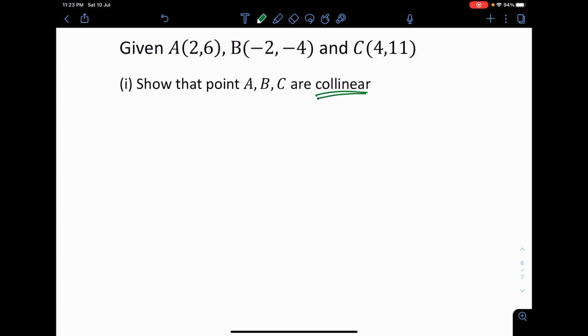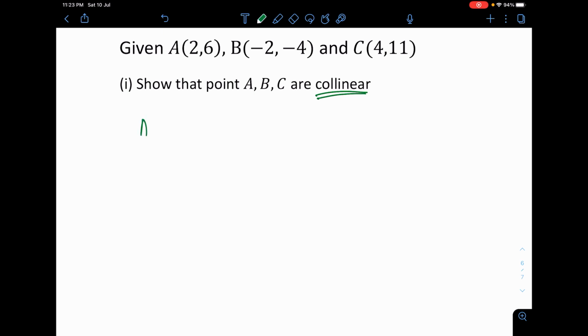How do I prove that? In coordinate geometry, this kind of question also appears, and what you need to do is just find the gradient of AB, gradient of AC, and show that they have the same gradient. Now, for vectors, we do it the vector way.